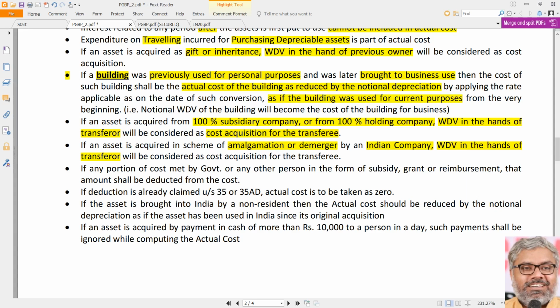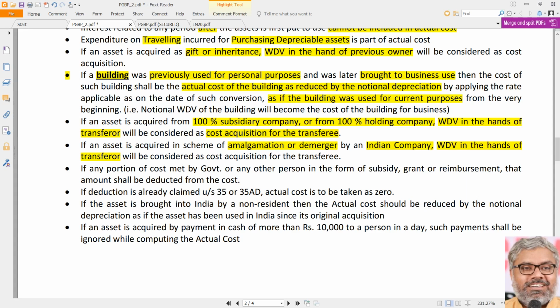Each point is important. So earlier the building was used for personal purposes. Now it is converted to business use. For understanding how much is the cost of acquisition or actual cost of such building, we need to first of all go back in flashback and see what was the original cost of the building when it was purchased or constructed or acquired.